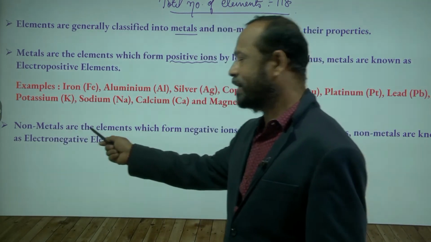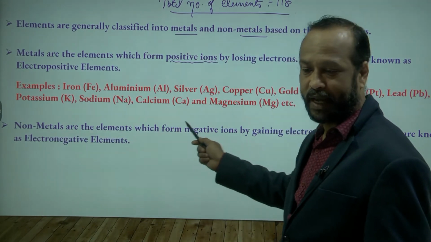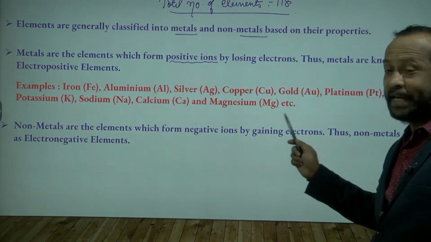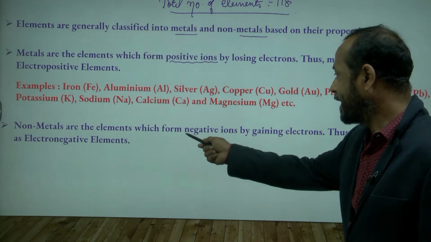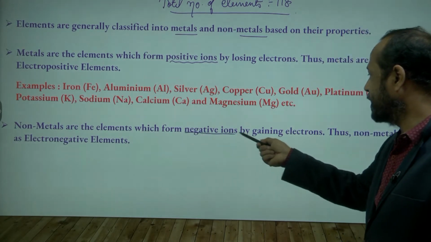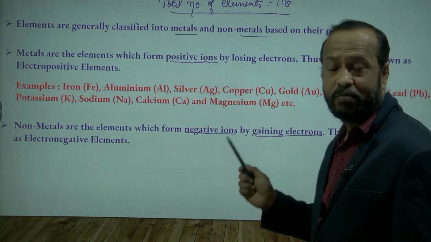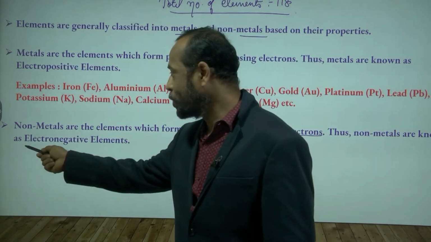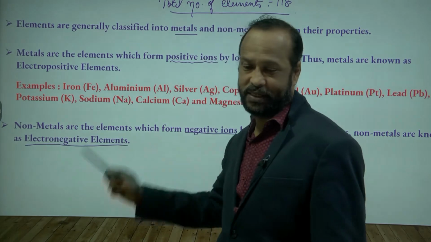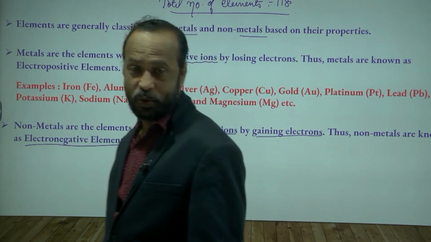So non-metals are the elements which form negative ions by gaining electrons. So see here, non-metals form negative ions by gaining electrons. Thus, non-metals are known as electronegative elements. So non-metals are known as what?